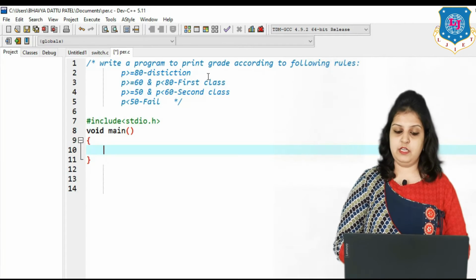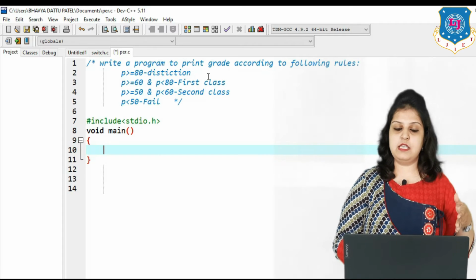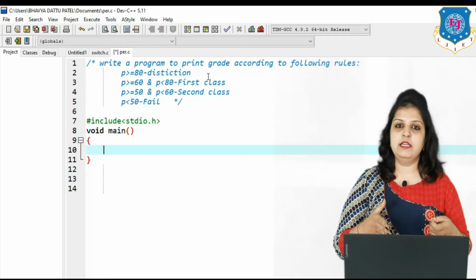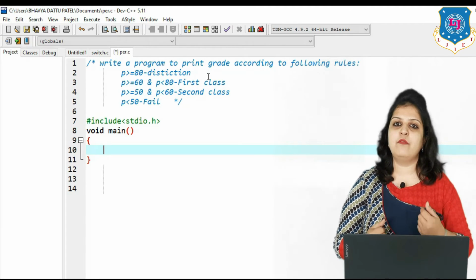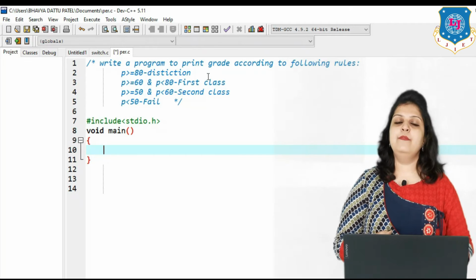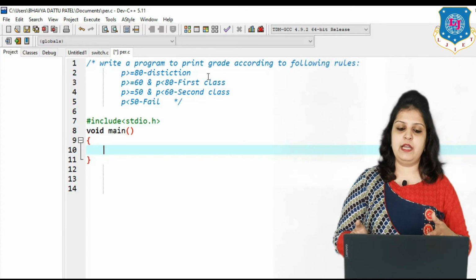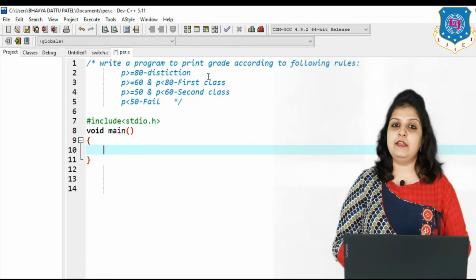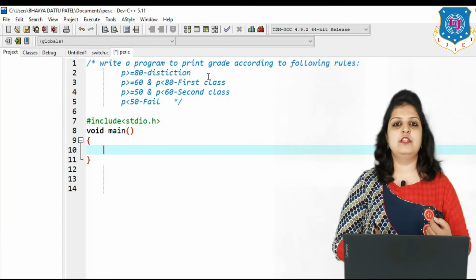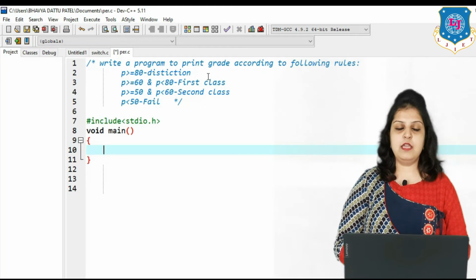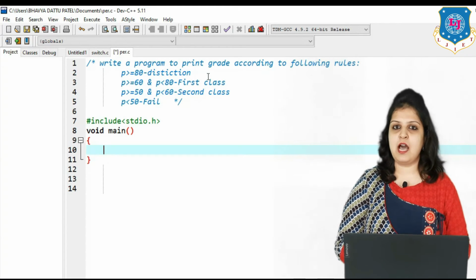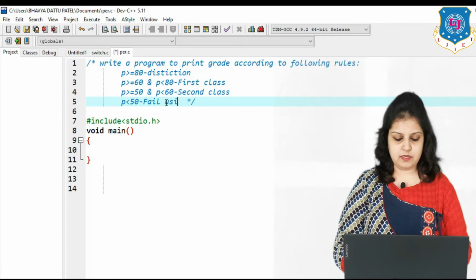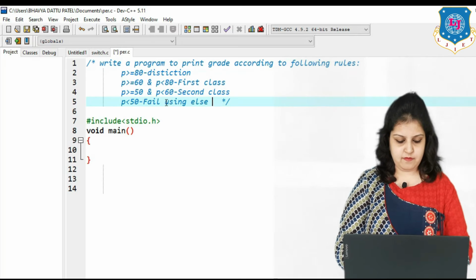Then if your percentage is between 60 and 80, meaning percentage greater than or equal to 60 and less than 80, in this case we have to print the message first class. And if your percentage is greater than or equal to 50 and less than 60, then just print second class. And if your percentage is less than 50, then just print fail. So here we can say that multiple conditions are present, so we have to write this program using the else if ladder.